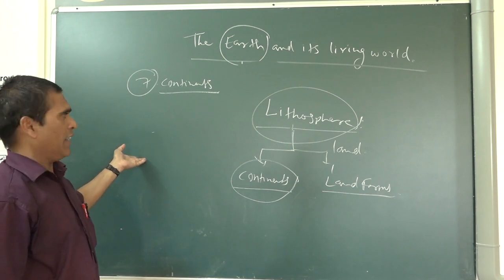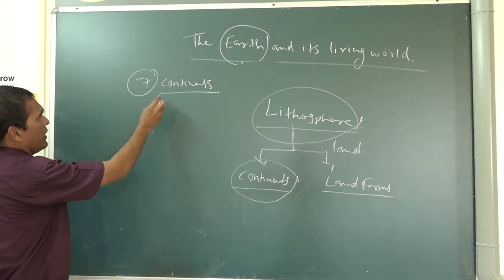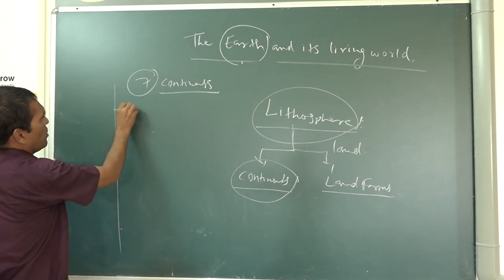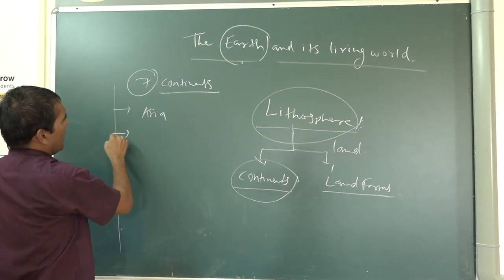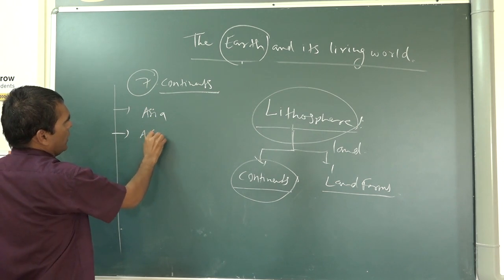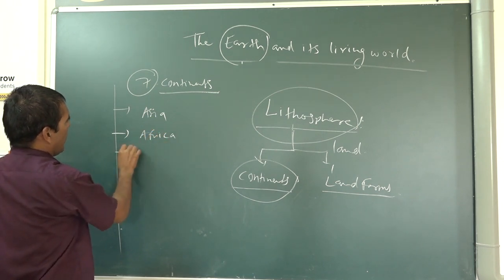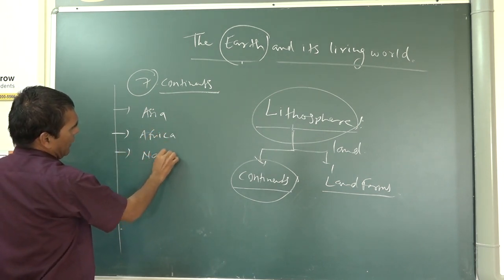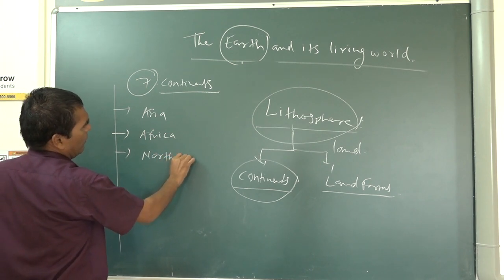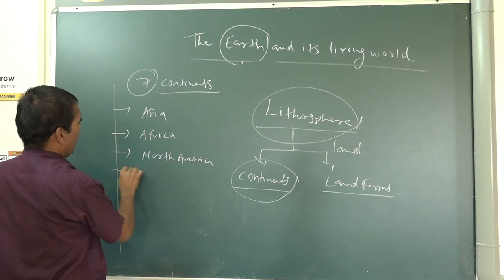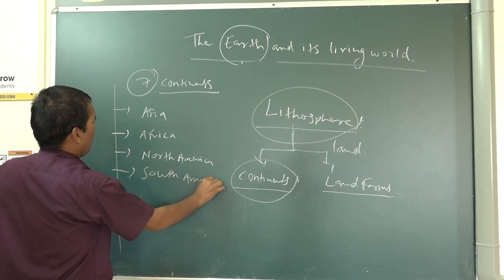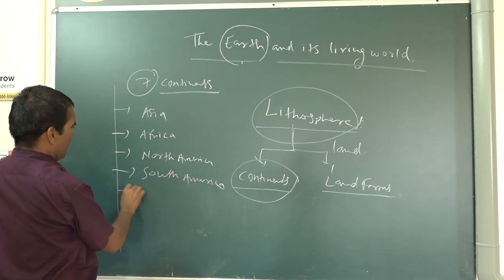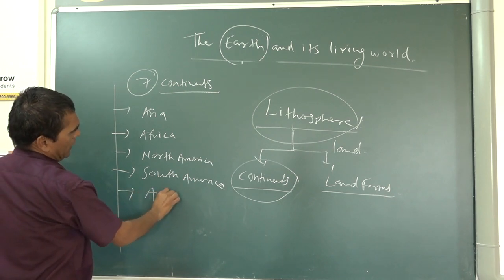Many countries are there on the continents. In which continent do we live? The Asia continent. Again, the Africa continent. Again, North America, South America, Australia.